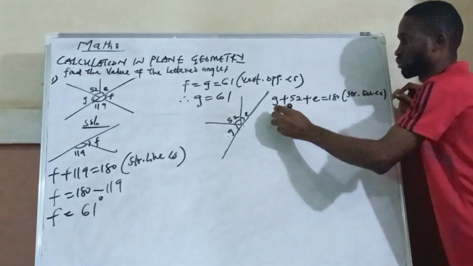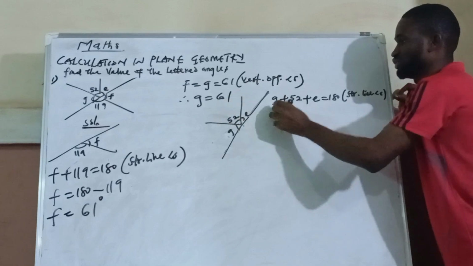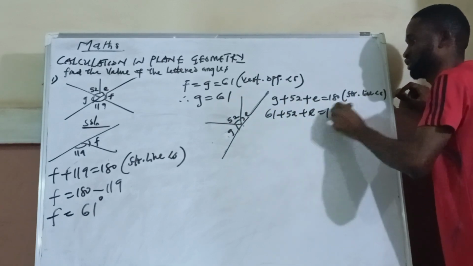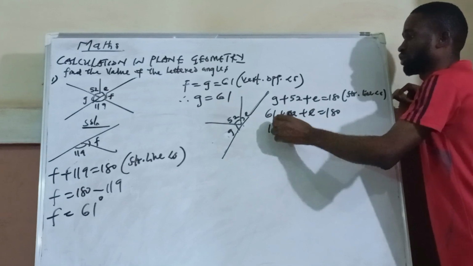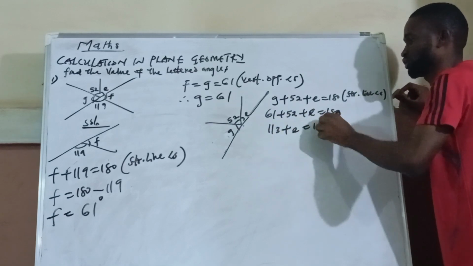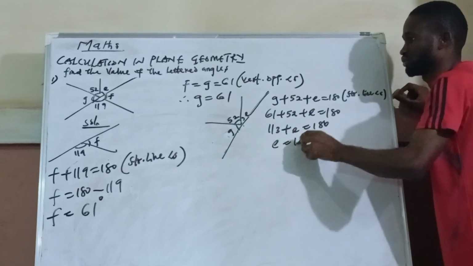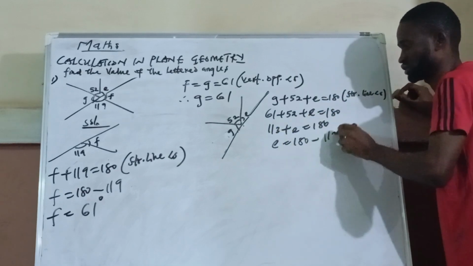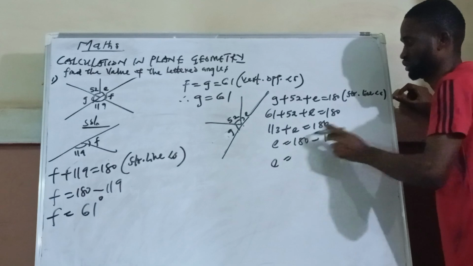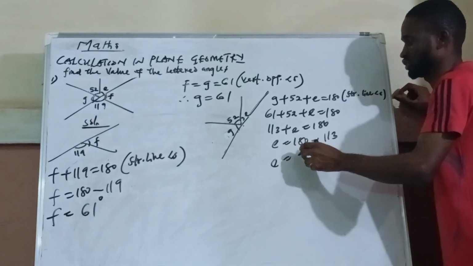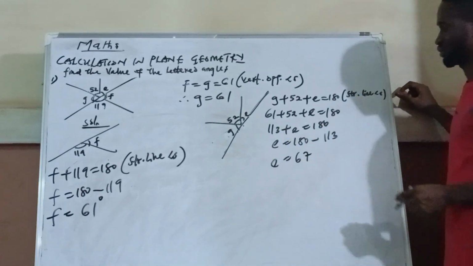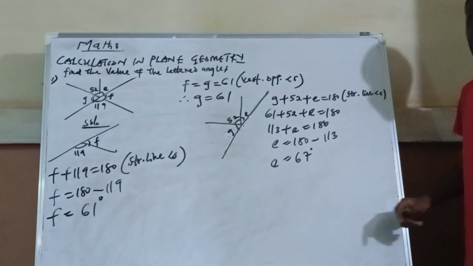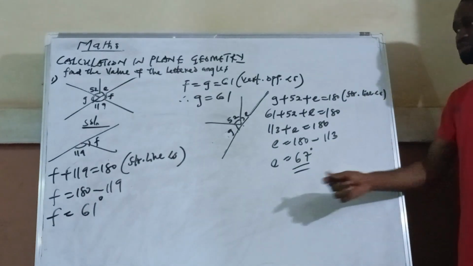Now G is 61, so anywhere I see G, I'm putting 61, plus 52 plus E is equal to 180. This plus this is 113, plus E is 180. So E is 180 minus 113. This minus this should give us 67. E should give us 67 degrees. So that becomes our angle. You can see that we have gotten all the angles.